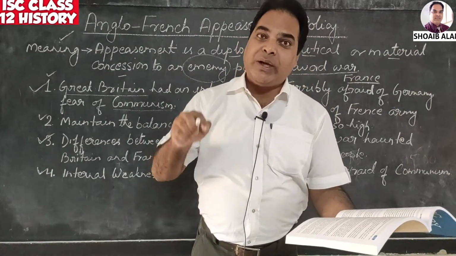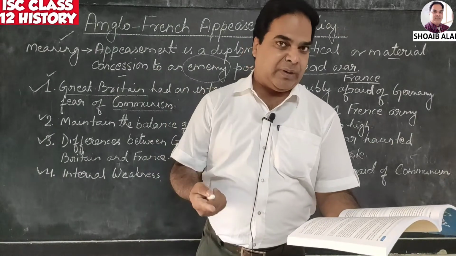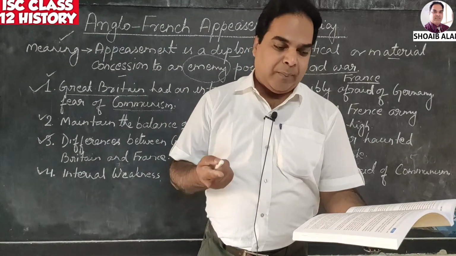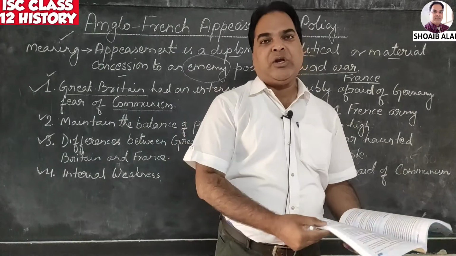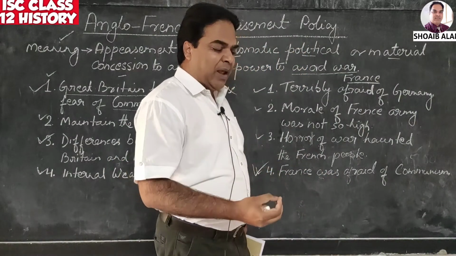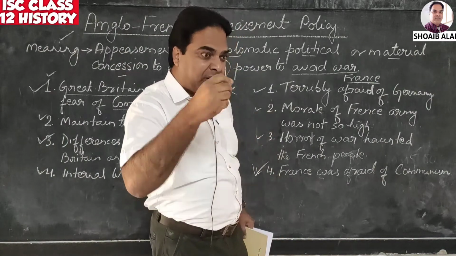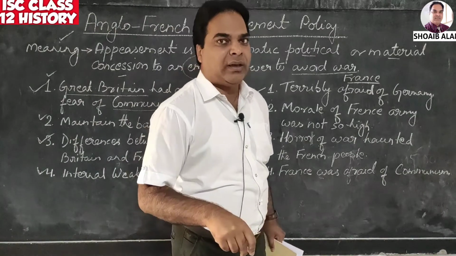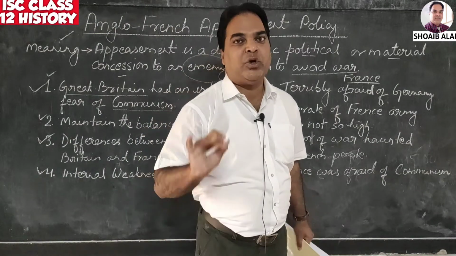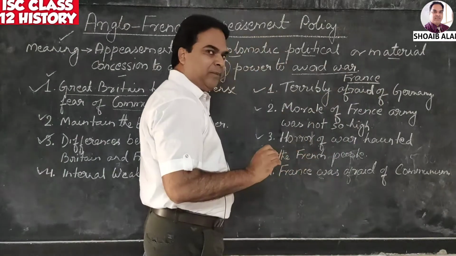France was given a joint Anglo-American guarantee against unprovoked German aggression, but this guarantee was maintained merely on paper. So whatever guarantee they said, we are with you, England and America had given a guarantee, but that was merely on paper. In real terms, whether they are going to give the guarantee or not was not very sure to the French people. That is why they were terribly afraid of Germany.